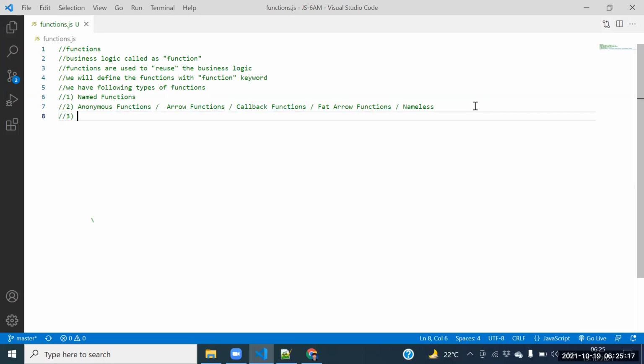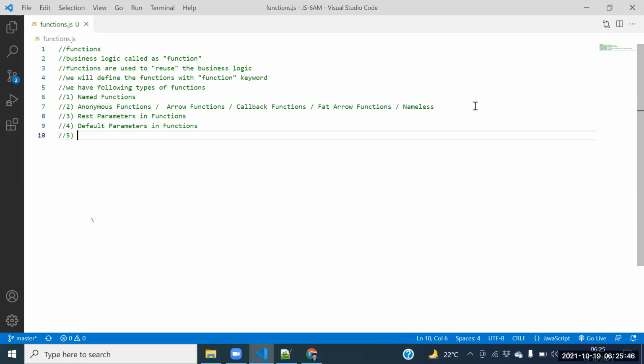Third one is the rest parameters in functions. Fourth one is the default parameters in functions.